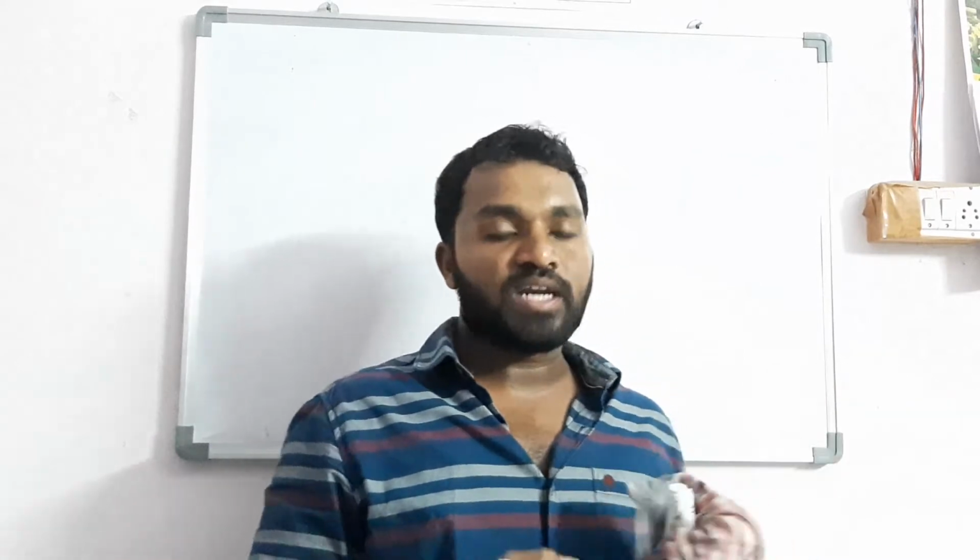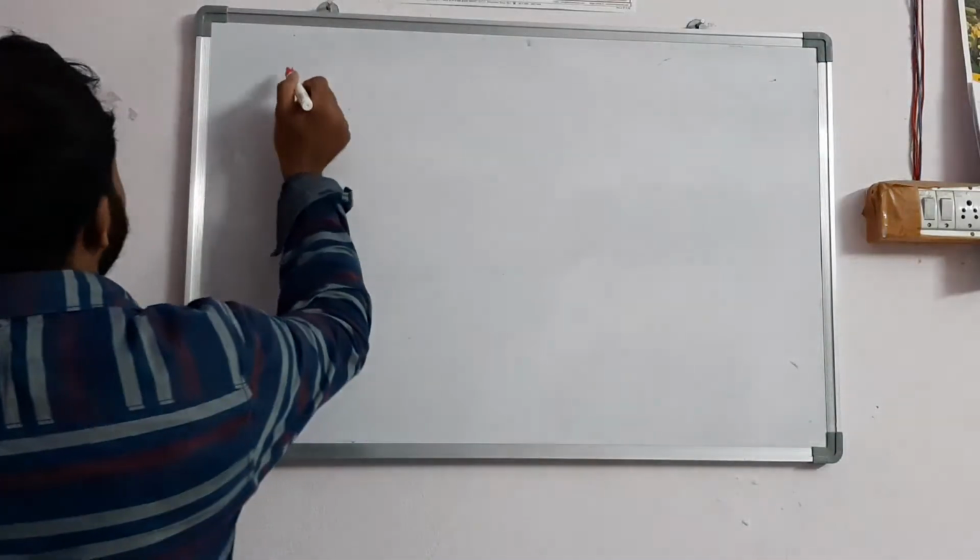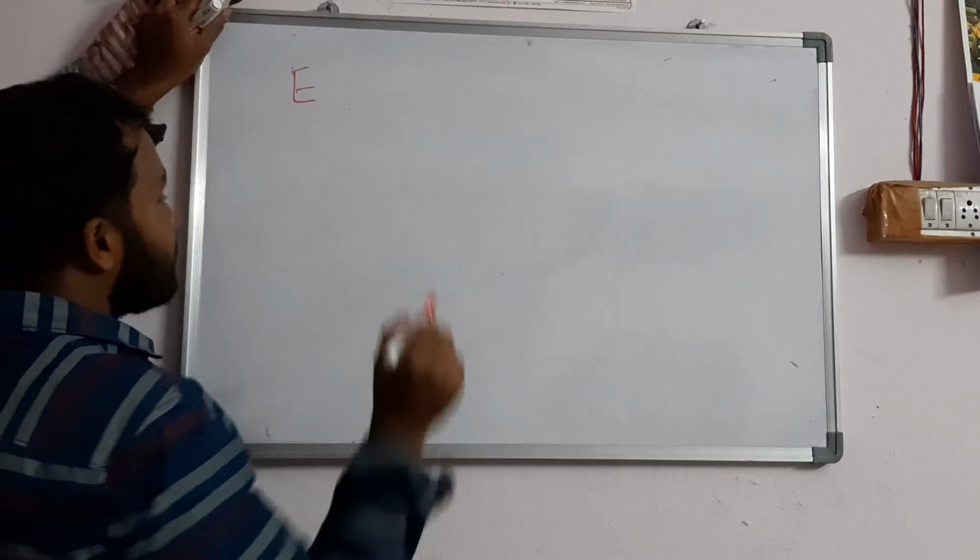Good evening students. In the previous class we discussed the entropy change in an isolated system and the Clausius inequality. In this class we are going to discuss entropy change as the criteria for spontaneity and equilibrium.